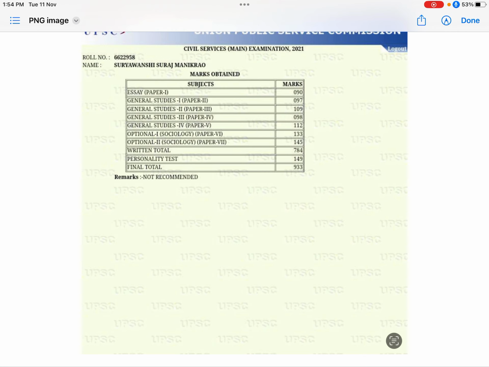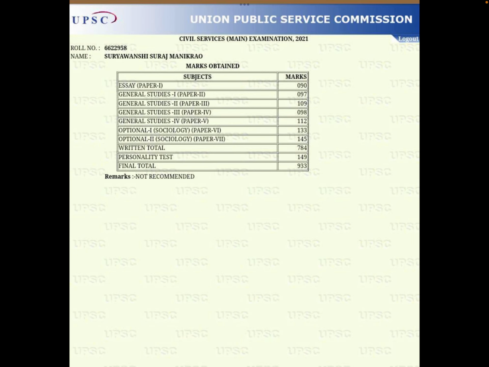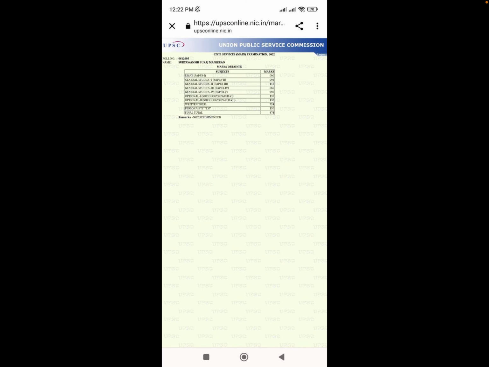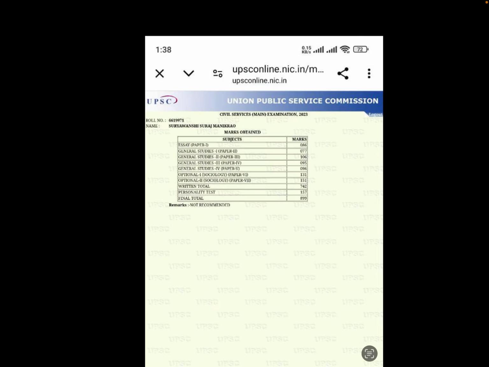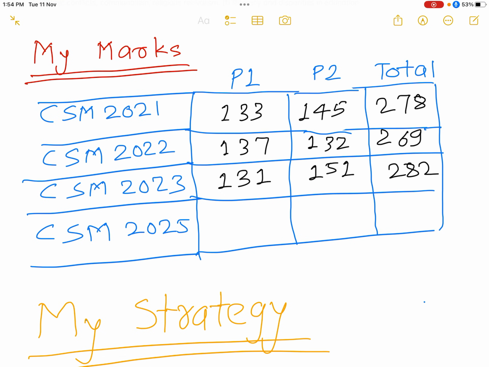So this is my 2021 mark sheet. I got 133 in the first paper and 145 in the second paper. Then in the second attempt I got these marks, and this is my third mark sheet. I got these marks. So, back to our slides.